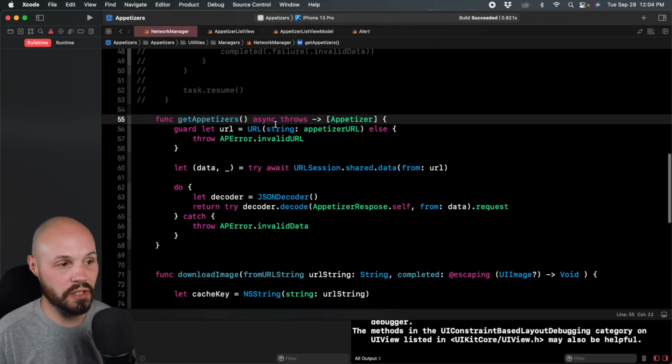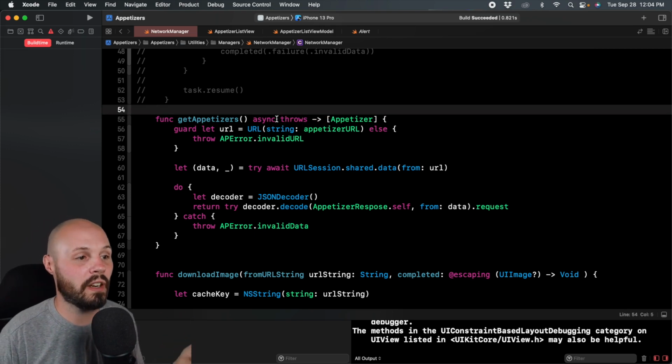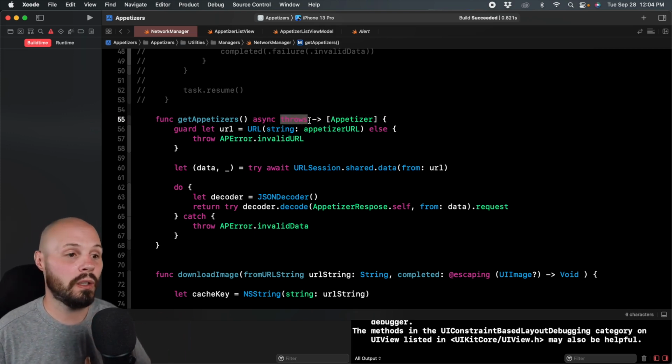Okay, so that's the function signature. That's why we mark it throws. And again, the benefit of marking it throws here is that's the catch-all. If anything in here fails, we have to handle the error, whereas before we could forget to handle one of the completion handler exits and we wouldn't handle the error. It'd be confusing. Very common error.